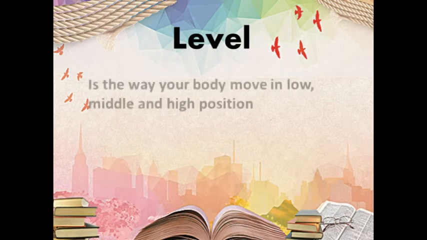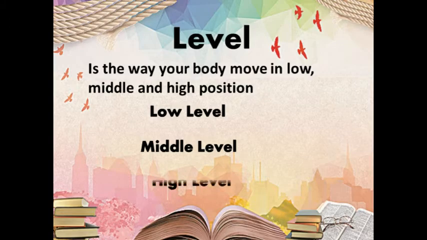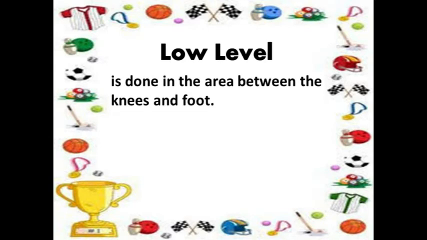This is what we call the level. Again, level is the way your body moves in low, middle, and high position. Let's talk about the low level. Low level is done in the area between the knees and the foot.